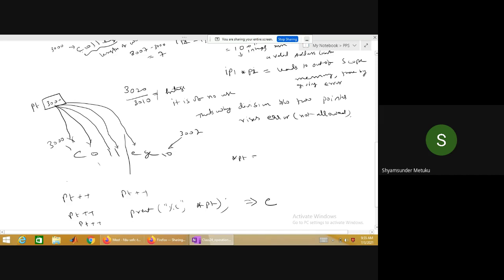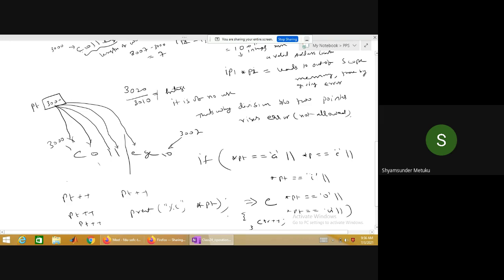Star PT double equal to A, or star PT double equal to E, star PT double equal to I, O, U, right? So like that you will check the if condition. Then you simply make a counter plus plus.